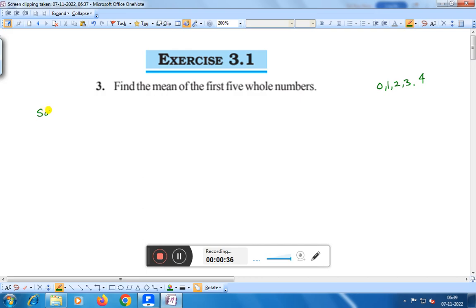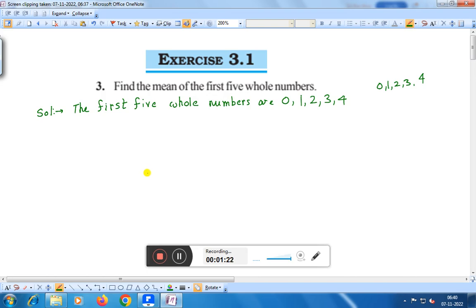Solution. The first 5 whole numbers are 0, 1, 2, 3, 4.